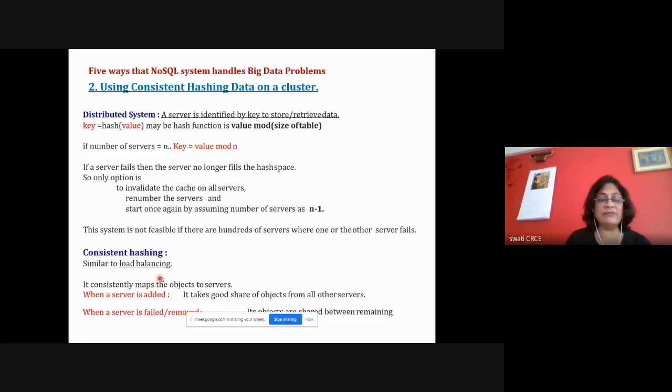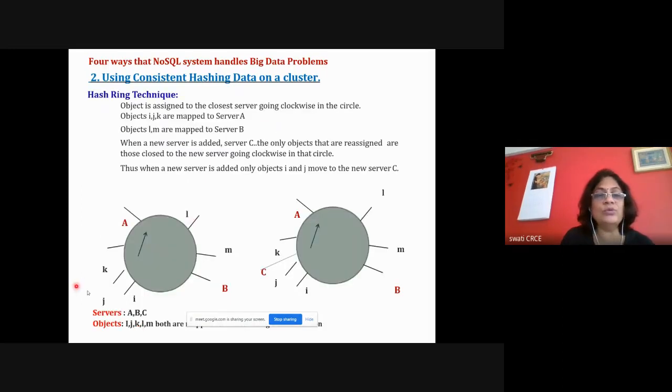So whenever a server is added, the new server will get work from the other servers. So other servers will distribute or share their work with the new server. Or if a server is removed and it is not working, then its load will be shared with the other servers, and load balancing is done. And what they do, they use a hash ring kind of technique like in the diagram.